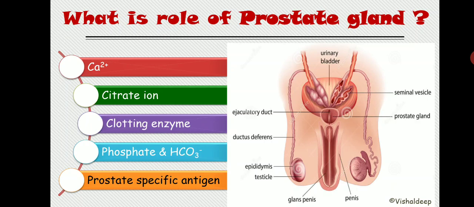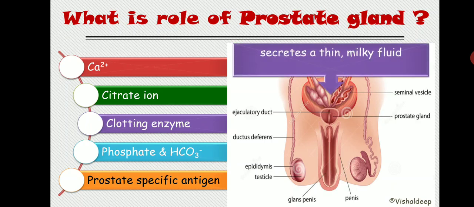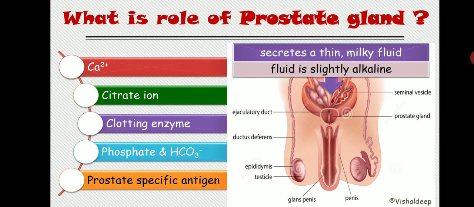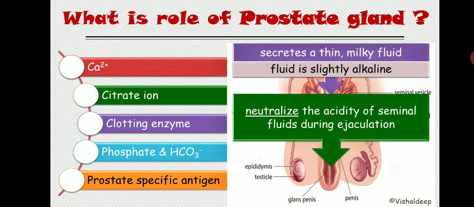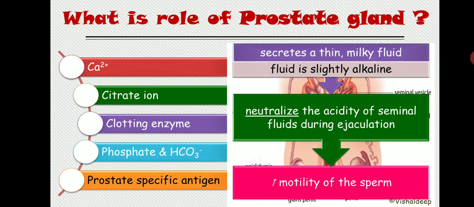So the prostate gland secretes a thin and milky fluid, which is slightly alkaline, and that alkalinity neutralizes the acidity of the seminal fluid during ejaculation and increases the motility of the sperm. You know that sperm do not become optimally motile until the pH of the surrounding fluid approaches 6 to 6.5.